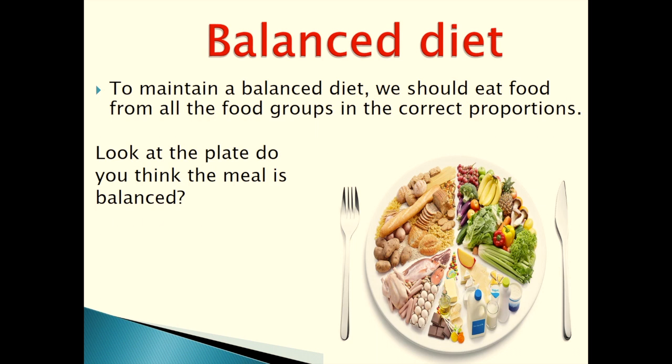A diet refers to the kind of food that someone chooses to eat. Your body needs a variety of food to stay healthy. You need to eat carbohydrates, proteins, and fats. You also need vitamins, minerals, fiber, and water. So, to maintain a balanced diet, we should eat food from all the food groups in the correct proportion.